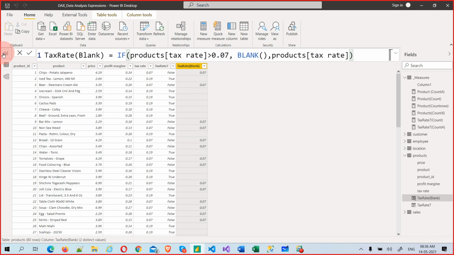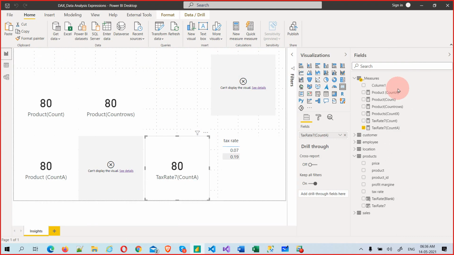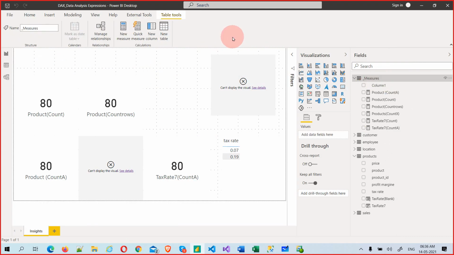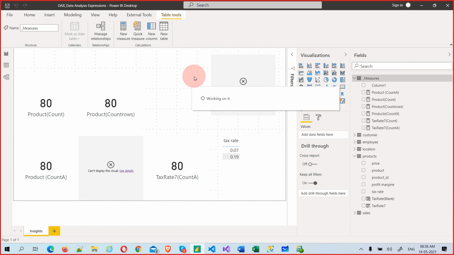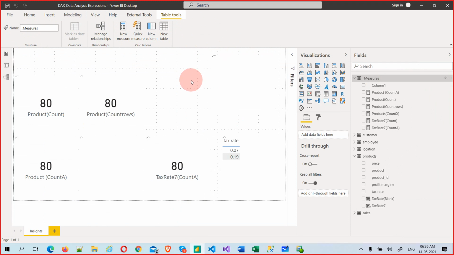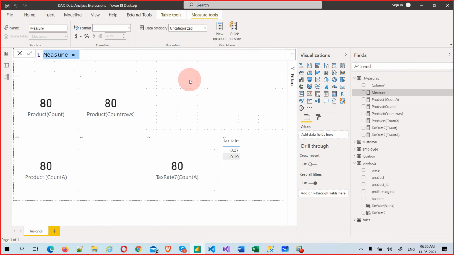Now let me go back and do some function, row count, with that count blank. Measure, new measure. See, using DAX we are creating wonders. If nothing is there, blank, we are creating blanks. If nothing is there, true or false, we are creating true or false. Nothing is there with the counting of true or false, we are doing something like that. So in real time you may get anything. So now my intention is to count blank.